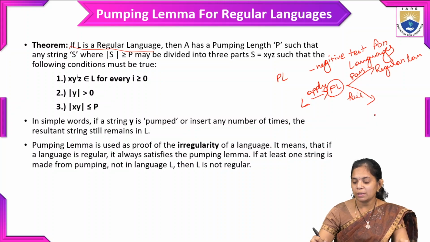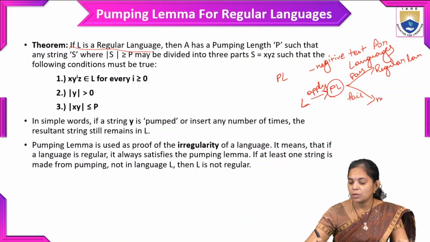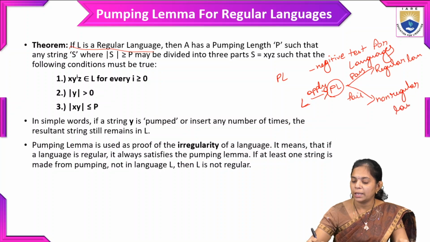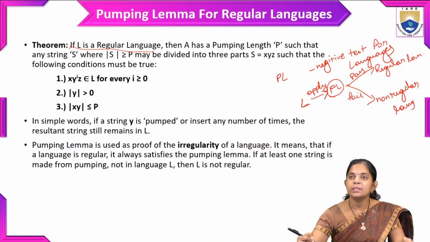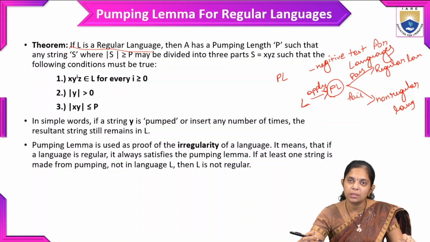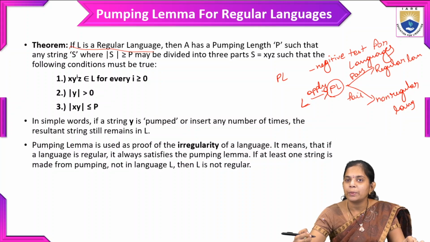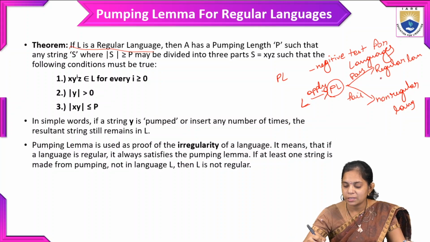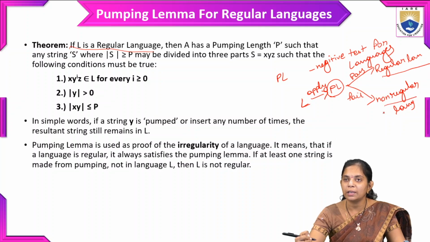If it fails, we can say that it is a non-regular language. These are the two situations we get from the test results.